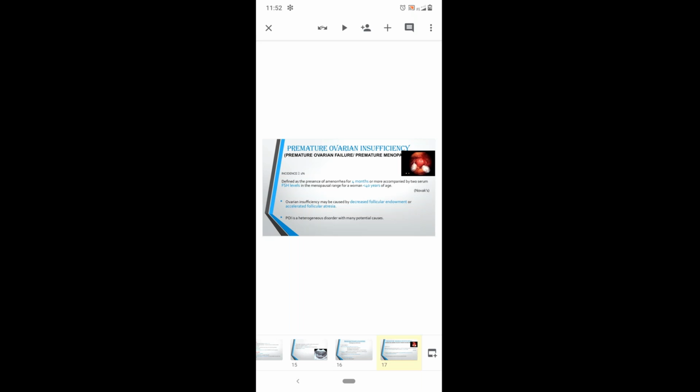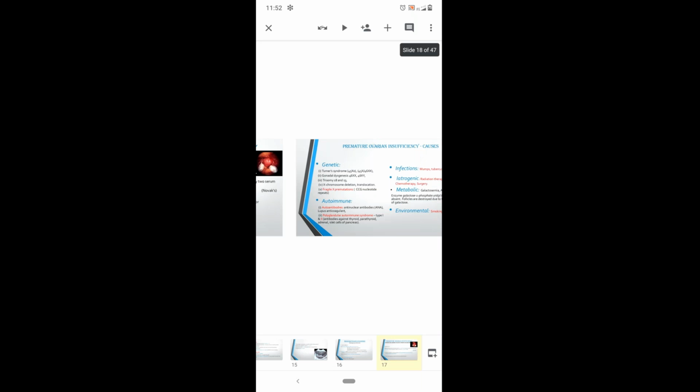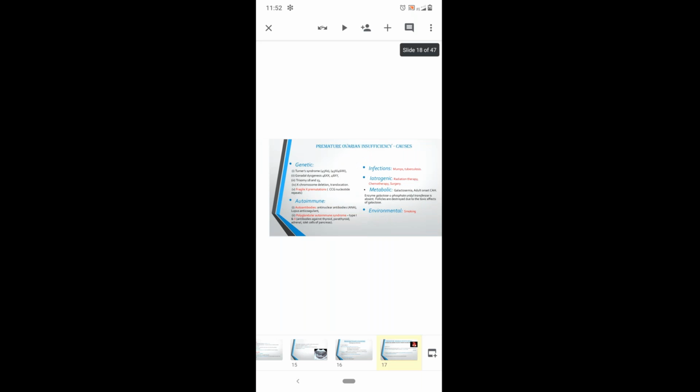And coming to the causes, it can be genetic causes, that is Turner syndrome, gonadal dysgenesis, trisomy 18 and 13, or X chromosome deletions, translocations, and fragile X premutations. All these are the genetic causes for premature ovarian insufficiency. Autoimmune causes will also be there, as well as infections, iatrogenic, metabolic and environmental factors. All these are causes of secondary amenorrhea.